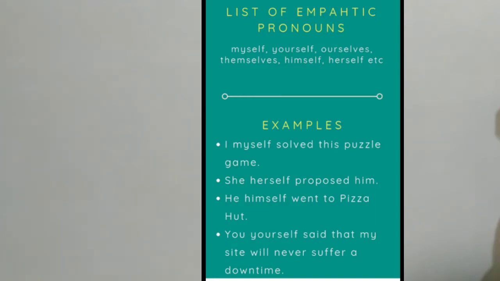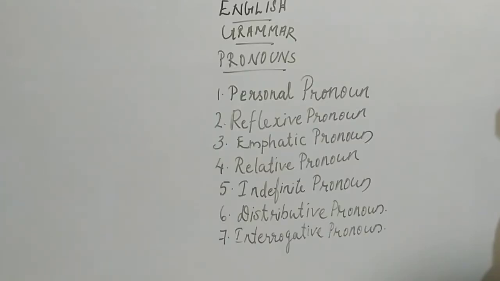Clear? Okay. So next we will go to the relative pronoun. Relative pronoun, that word is very important. In some other grammar parts also we have to use this word, relative pronoun. So if anyone is asking, you should be ready to tell what is a relative pronoun. Okay. So which are the words coming under this title, relative pronoun?